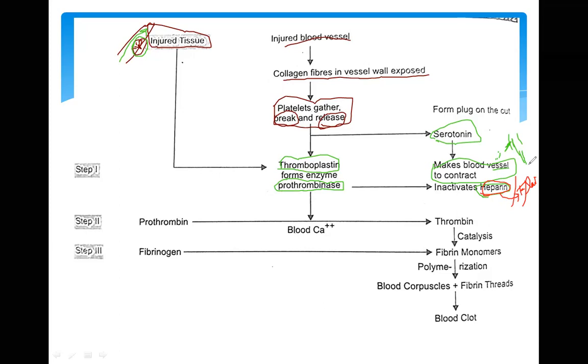If blood is clotting somewhere, coagulation is happening, that is the case of paralysis. So this heparin does not allow coagulation of the blood. That's why heparin is known as an anticoagulant.